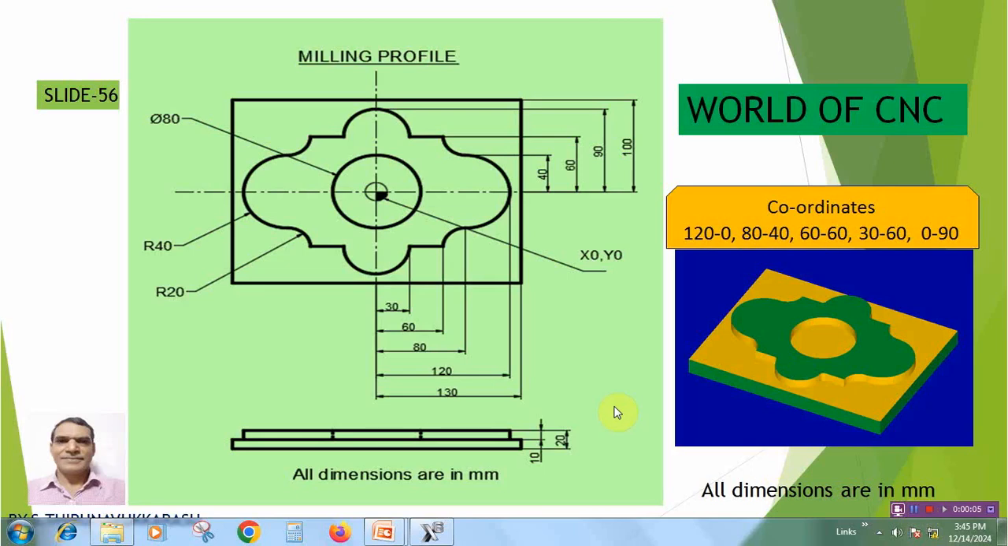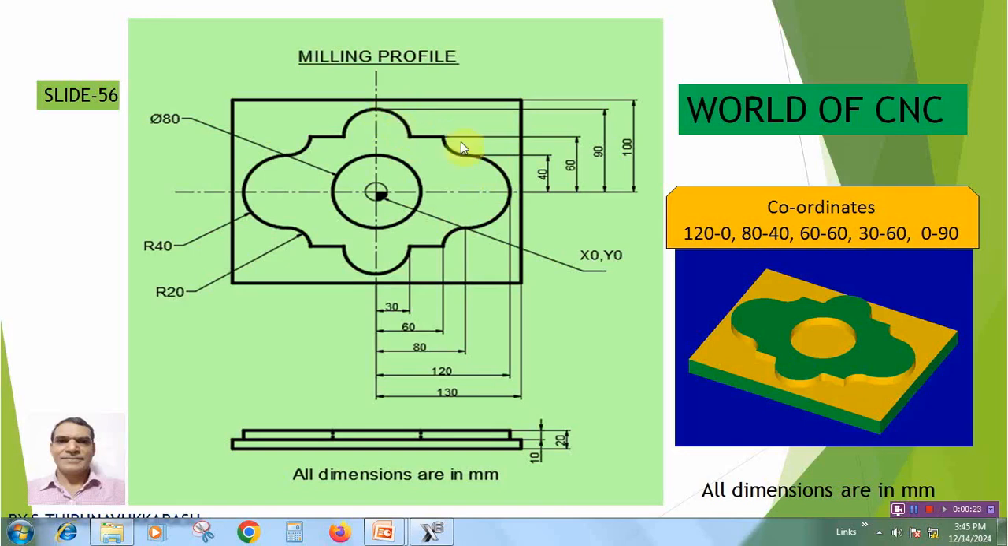This is the profile for the milling operation. In this we have three curvatures. This one has a 40 mm radius, this one a 20 mm radius, and this one a 30 mm radius. In between we have a small linear interpolation.